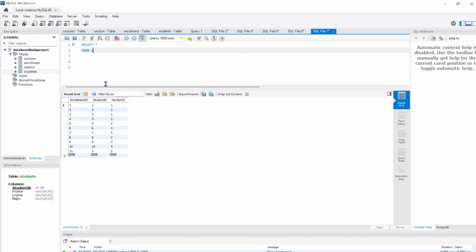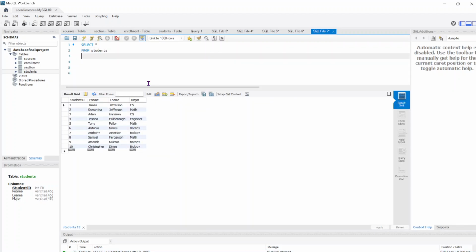We roll over to the students table. Sometimes I forget I have to click that button. You can see the student IDs, the list of students. Adam Harrison is the student who is enrolled in 2 sections. You can see their first names, their last names, and their majors.